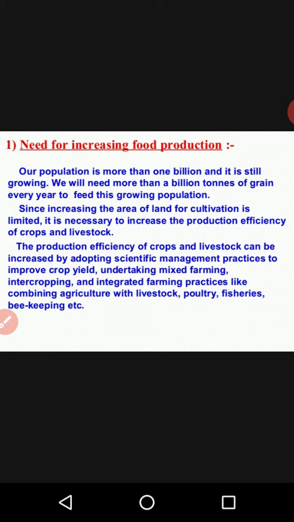According to a survey of India, between 1952 and 2010, we found that the total cultivated area increased. Between these years, as the total cultivated area increased, total production also increased four times. Clear? If production increased four times, what was the role and what was the method used by the farmers?